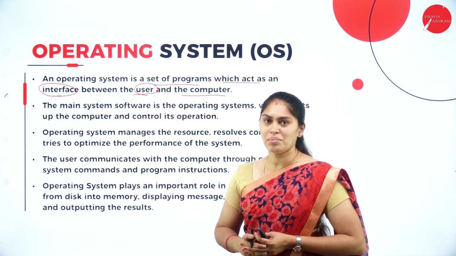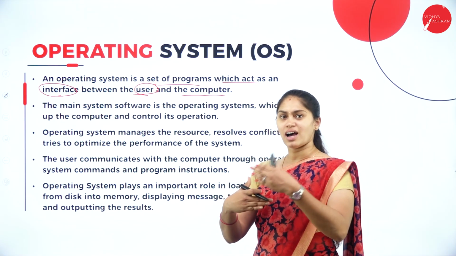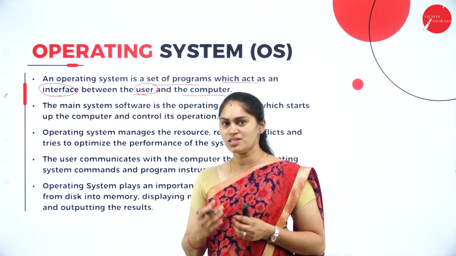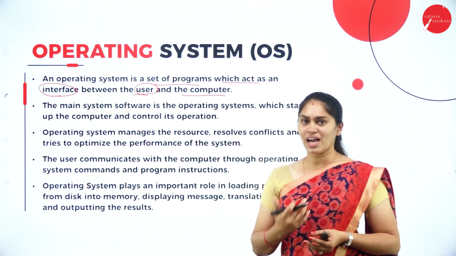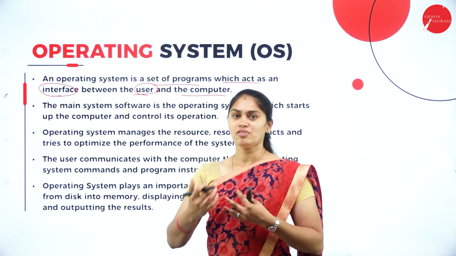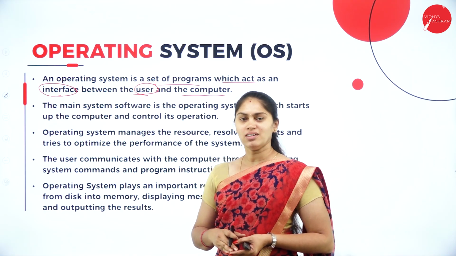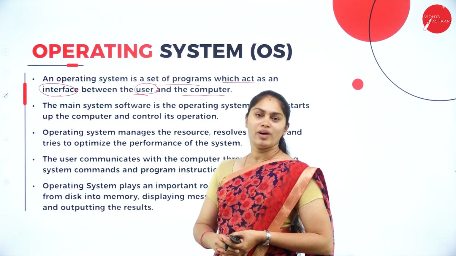This operating system acts as an interface between the user and the computer components. For example, if you want to use a mouse or a keyboard, all those are computer components, and we are the user getting the benefit. Without the operating system, we can't build a relationship between the user and the computer components. That is the reason the operating system is considered very important.